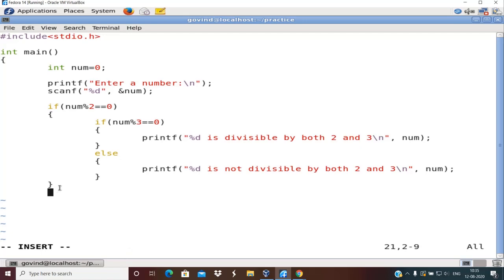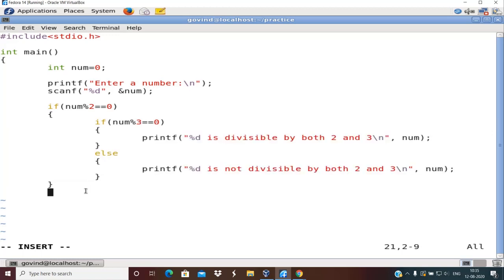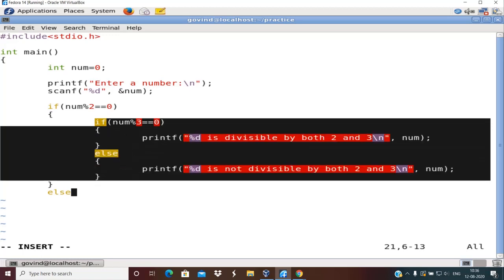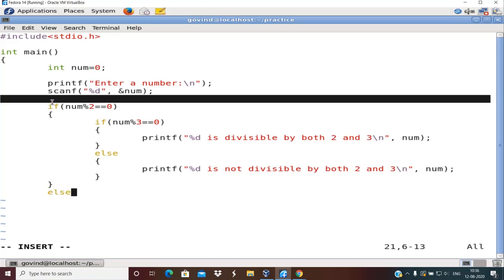Now what if the number is not divisible by 2 at all? In that case, I must also write the same statement that the number is not divisible by both 2 and 3. But if I simply leave that else part over here, when the number is not divisible by 2, it will not enter this body of if at all. For solving this, I need to write an else for this if. So you can see here, this else is for the body of the outermost if, and this else is for the outermost if.